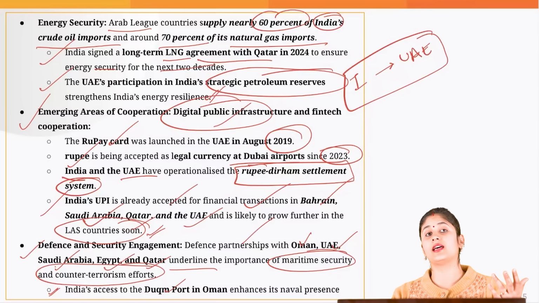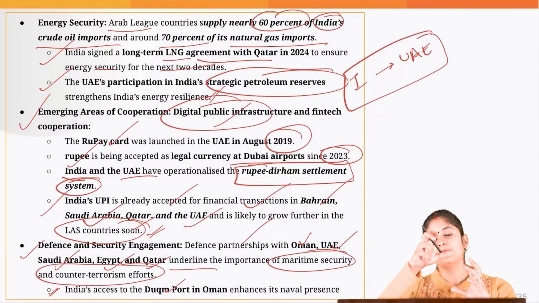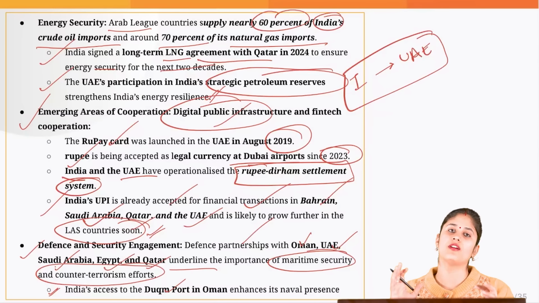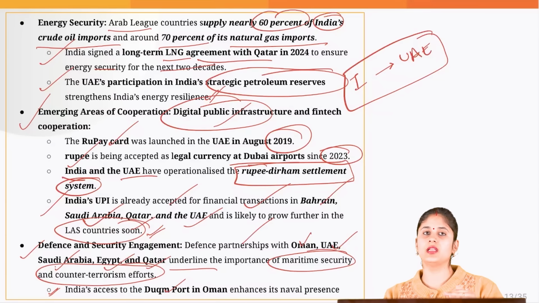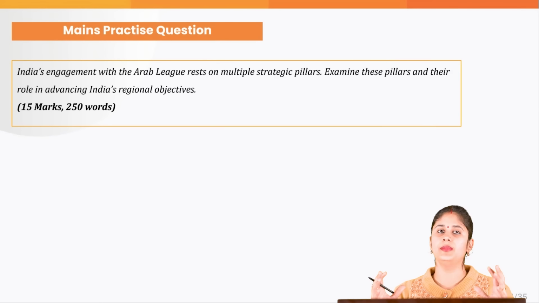We need to strengthen our relation when it comes to maritime security so that we can effectively counter the piracy which takes place near the Horn of Africa. So all these steps you can mention. That's how we can improve the relation with the 22 Arab League nations.